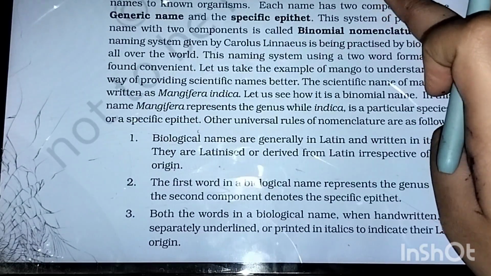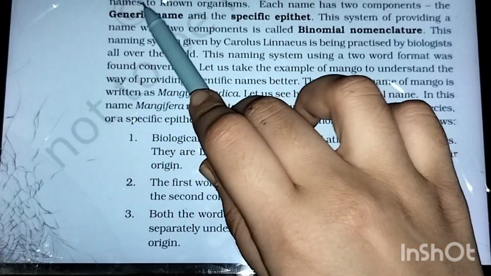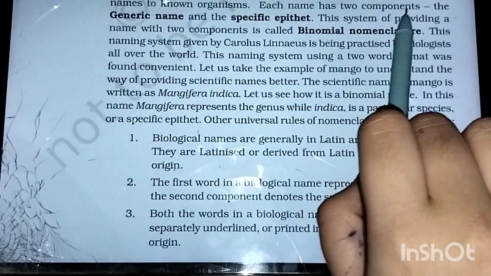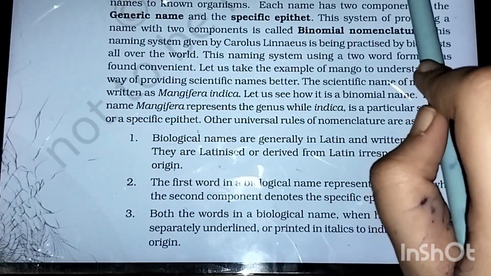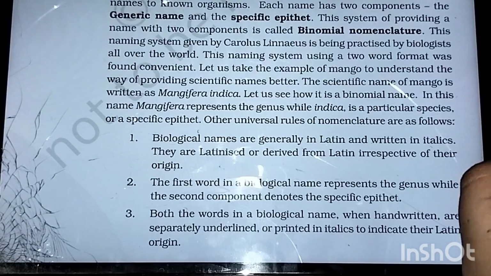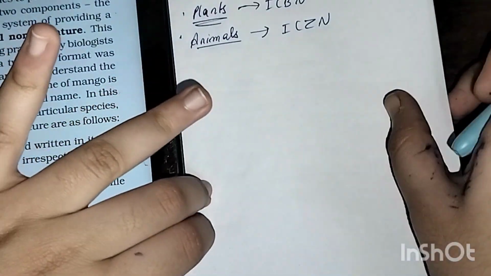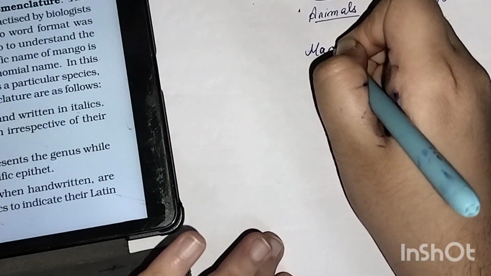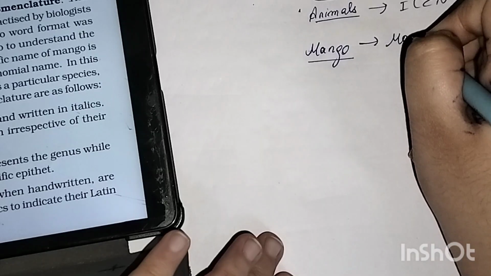Now, biologists follow universally accepted principles to provide scientific names to known organisms. Each name has two components. What are the two components? One is a generic name and one is a specific epithet. I'll tell you what that is. For example, for mango, the scientific name is Mangifera indica.